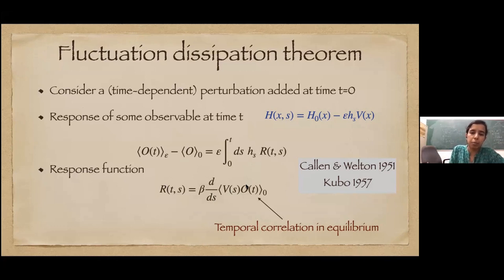How the perturbing potential at some previous time correlates with the observable gives us our response function. So this is a correlation measured in equilibrium. Again we see that the response is expressed in terms of a time correlation in the equilibrium system. This was proved formally by Callen and Welton in 1951, and then Kubo, Green-Kubo, etc.